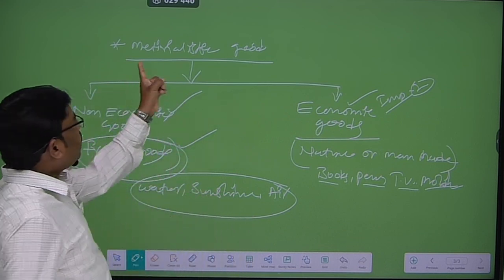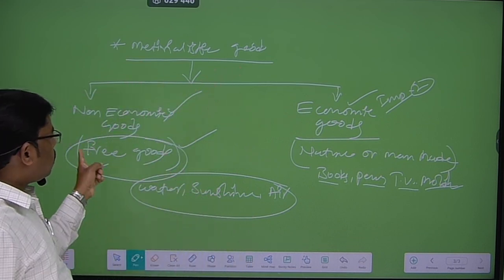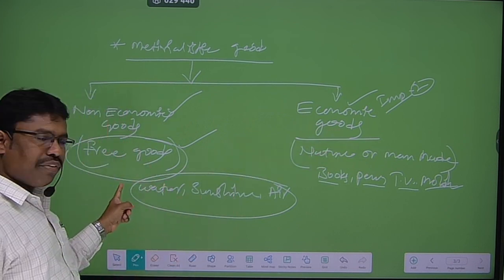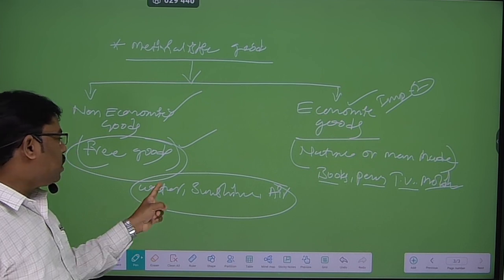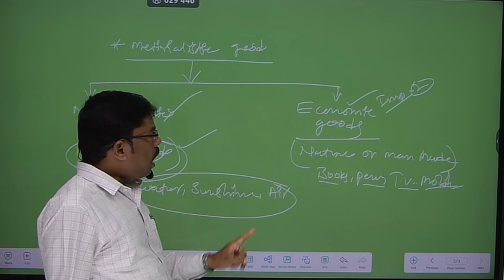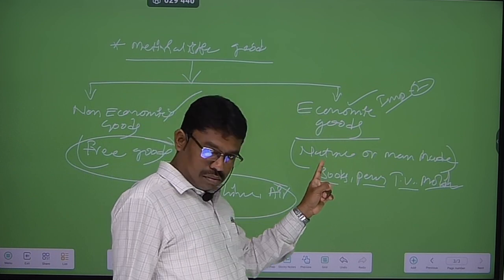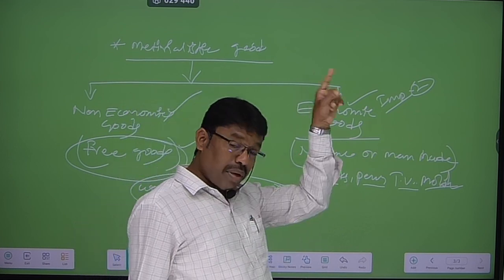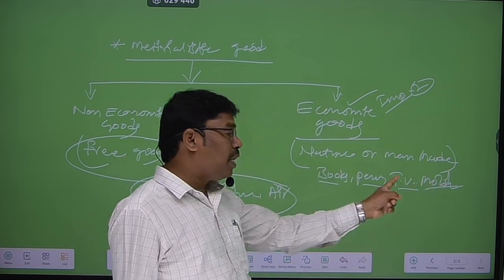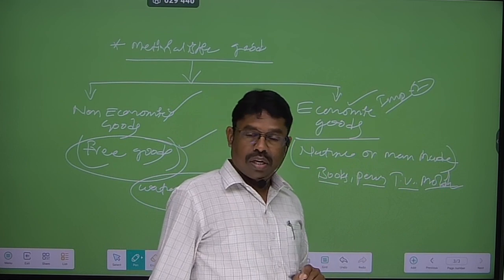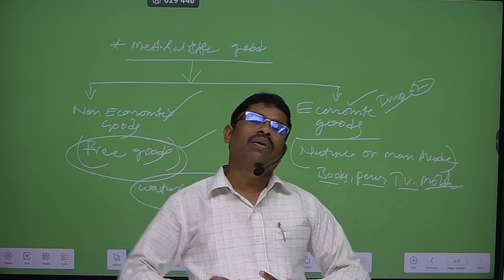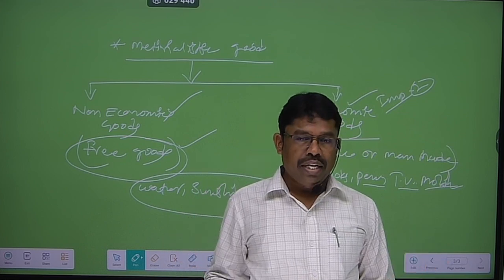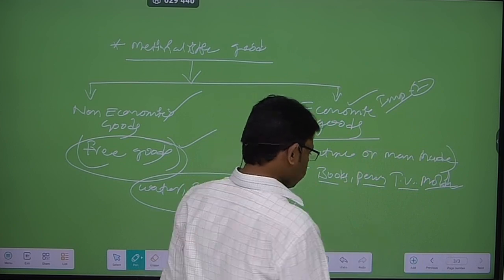Okay students, materialistic goods are divided into 2 types: non-economic goods and economic goods. Non-economic goods also called free goods. Example, water, sunshine, air. And economic goods are man-made goods, nature or maybe man-made. Example, books, pens, TV, mobile, etc. Now we are going to discuss differences between free goods and economic goods.